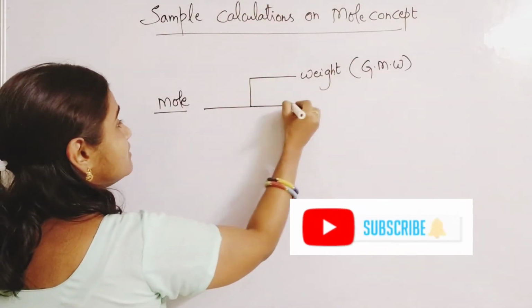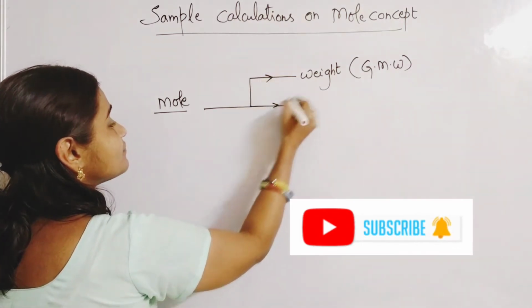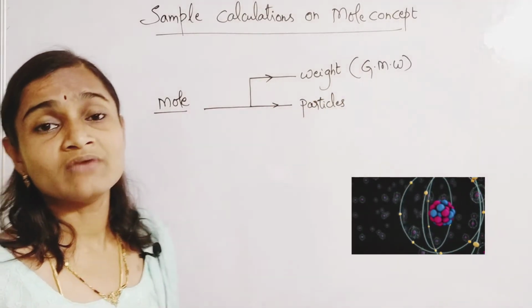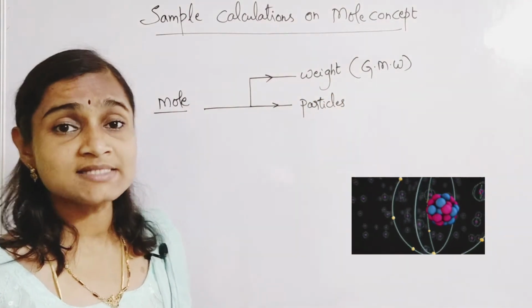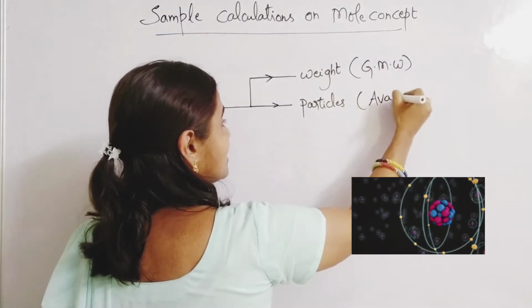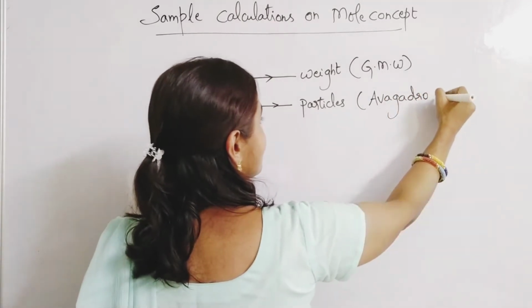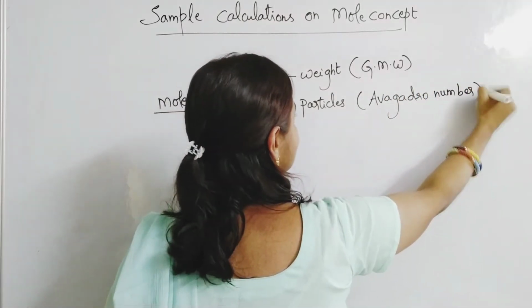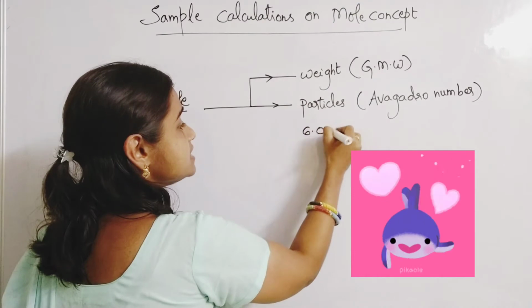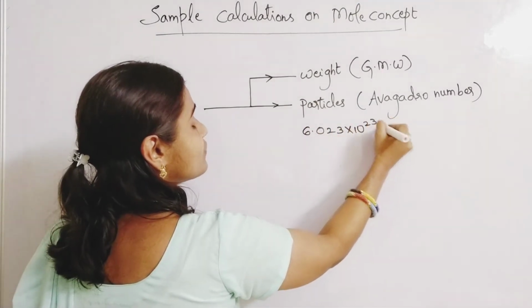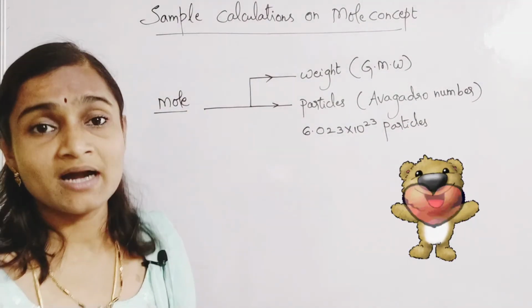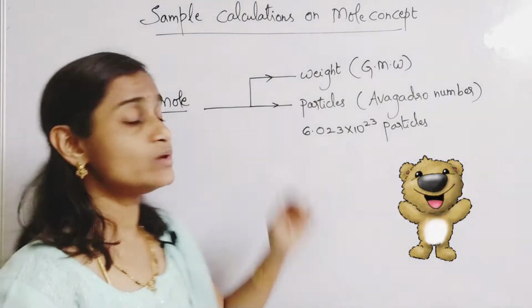And mole can be treated in terms of particles. 1 mole of any substance contains how many particles? Avogadro number of particles. And this Avogadro number is equal to 6.023 into 10 to the power of 23 particles. So 1 mole of any substance has Avogadro number of particles.